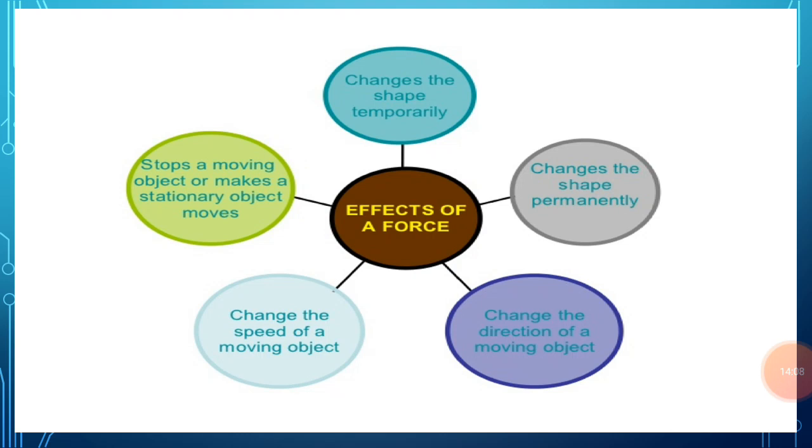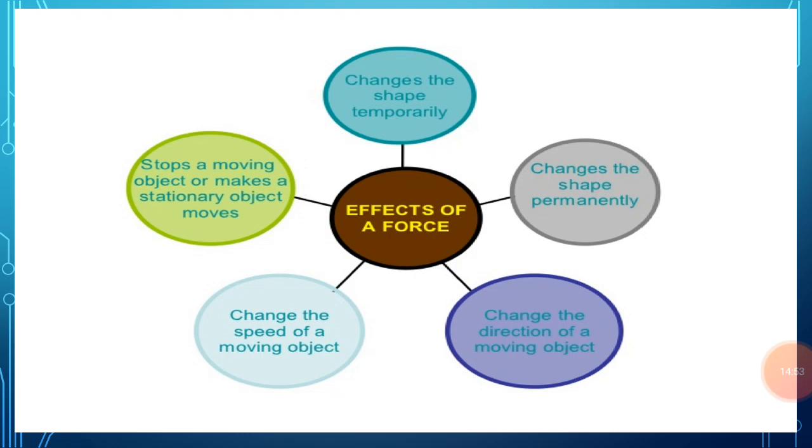We can take another example also. For example, while taking a penalty kick in a football match, the player applies a force on a stationary football. Before being hit, the football is at rest and its speed is zero. The force applied by the player makes the football move towards the goal. So if we kick a stationary football kept on the ground, then the football starts moving. In this case, the force of our foot makes the stationary ball move. This is also another example that shows that a force can move a stationary object.